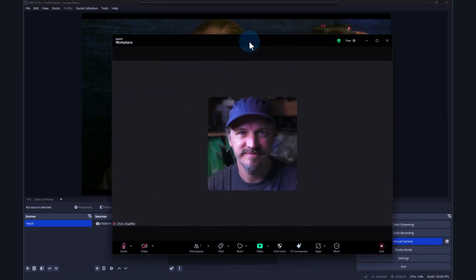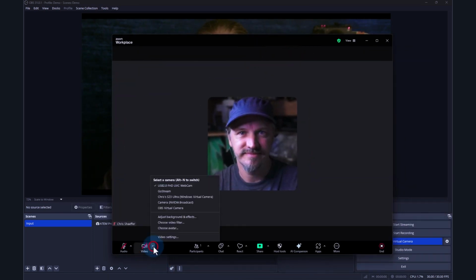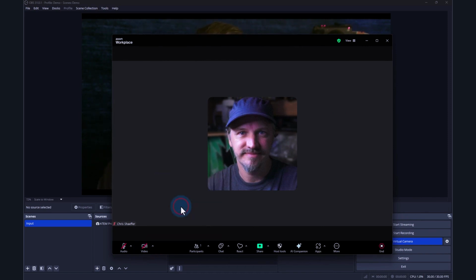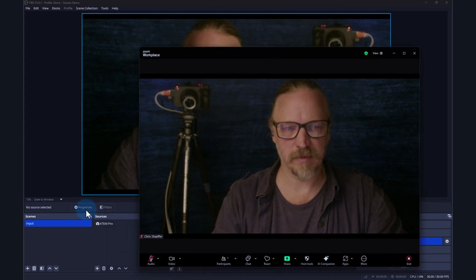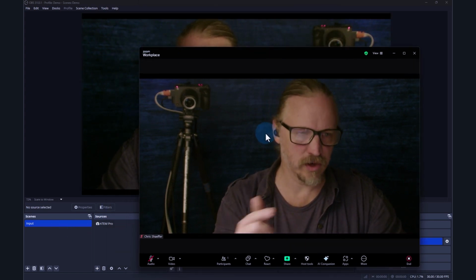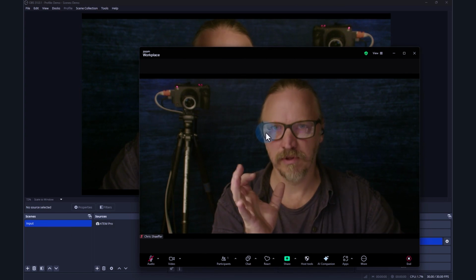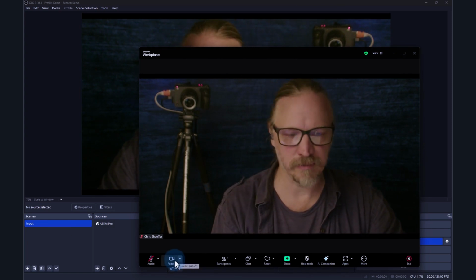So I have a little Zoom meeting, and the camera setting here is the OBS virtual camera. So if I turn that on, whatever is coming out of OBS here is going to the webcam for the Zoom meeting. I'm going to turn this camera off because we don't actually need to see our output on the Zoom meeting. We're pretending that's somebody else coming in, and I'll show you why here.